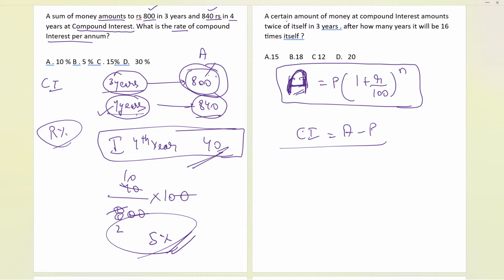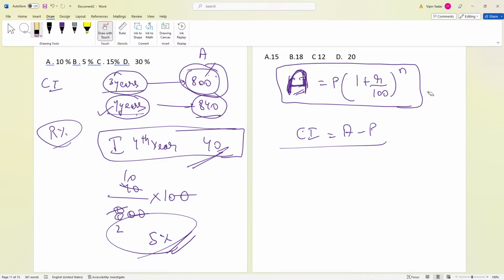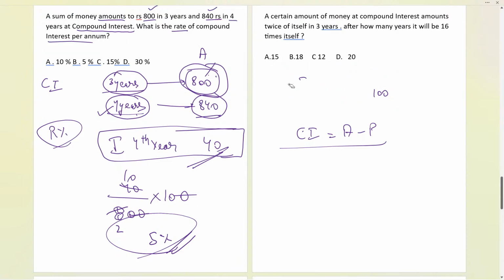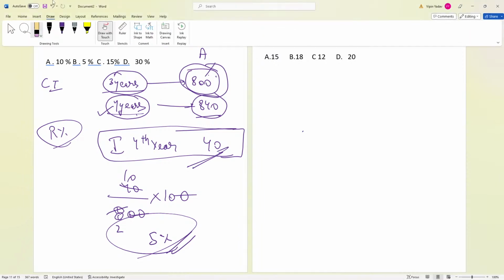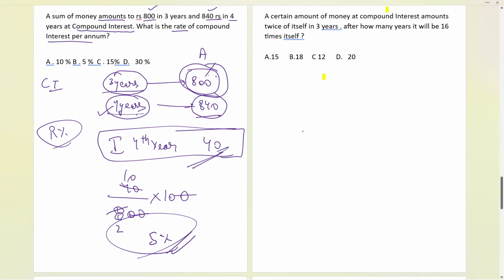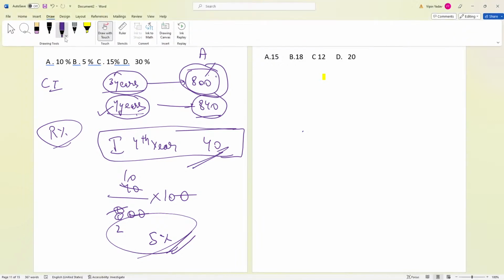Now, let us see. A certain amount of money at compound interest amounts to twice of itself. The amount becomes twice of itself in 3 years. After how many years will it become 16 times of itself? That is the question over here.